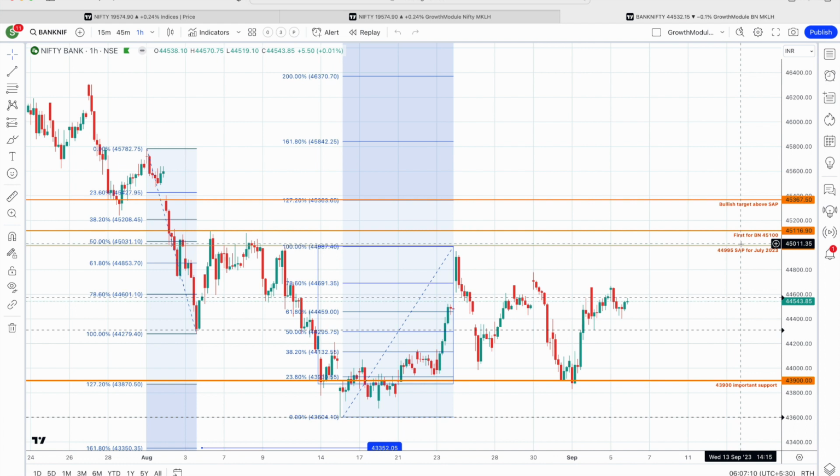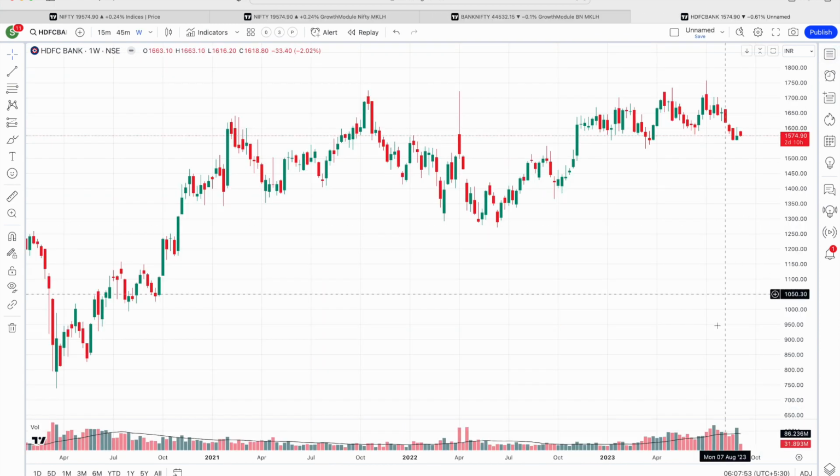One of these 2 days, today or tomorrow, should be a trending day, and we should get a good move in that direction. So let's wait patiently or try and trade in futures. Now let's take a look at the stocks.